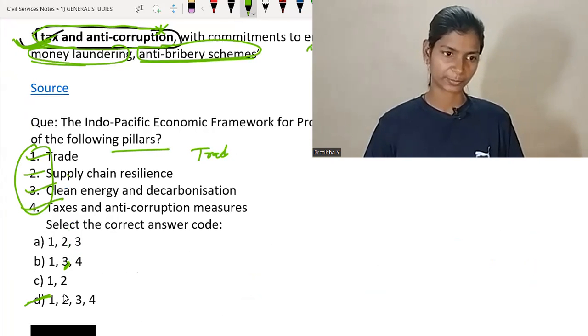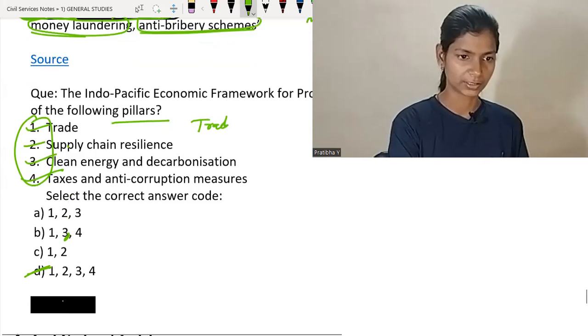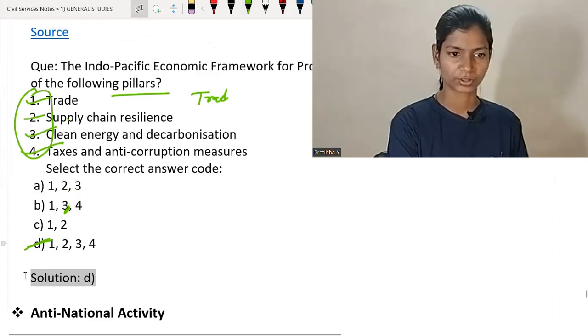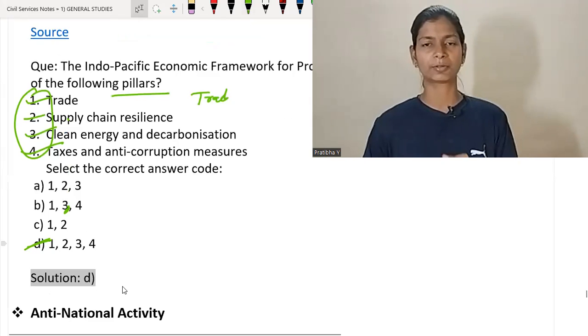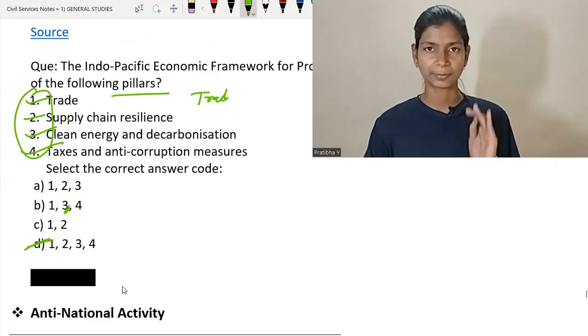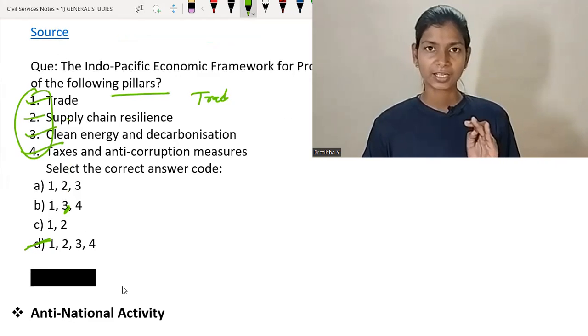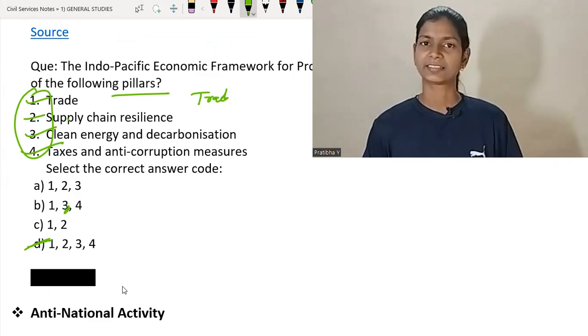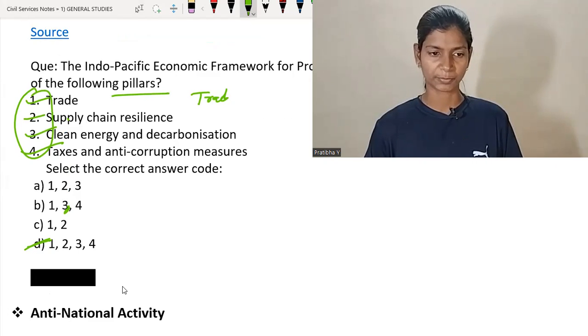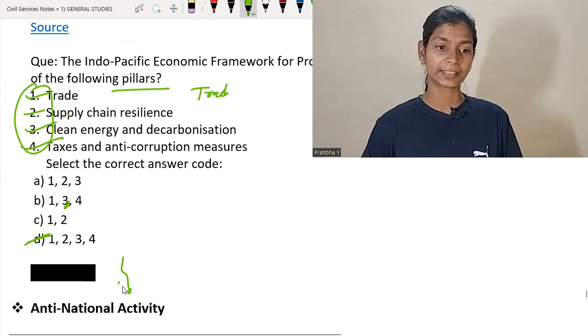Just check whether we are on the right path or not. Option is D. So we are on the right path. Just remember the 4 pillars: trade, supply chain resilience, clean energy and decarbonization, and taxes and anti-corruption activities or measures. Now move on to the next topic, called anti-national activity.